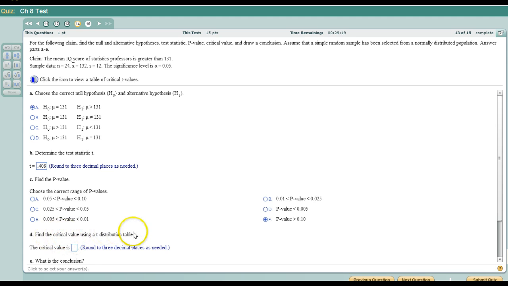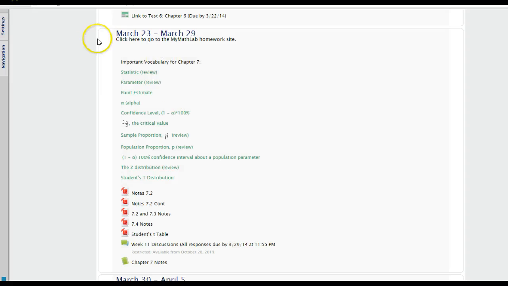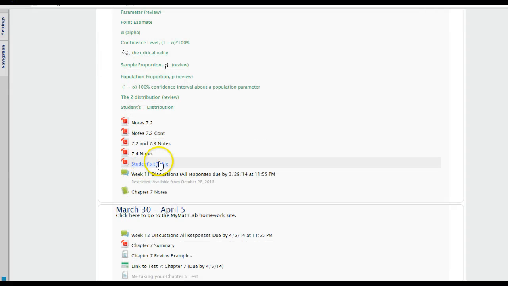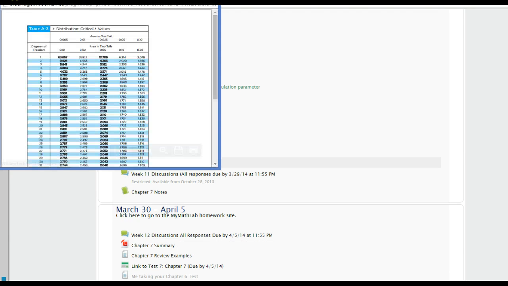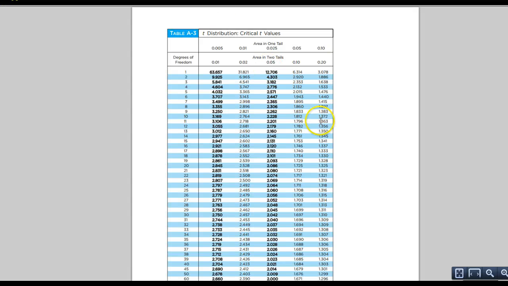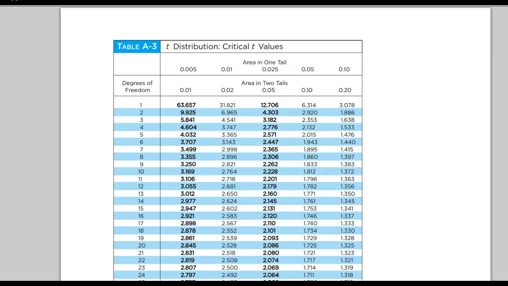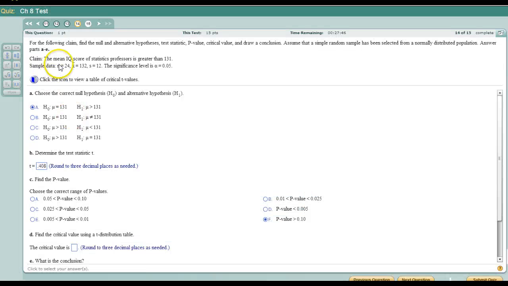Alright, critical value using the t table. If you need it, it's in Moodle. If you want to open it up, it's also in your textbook online. Okay, the way this works, we have sample size 24, so that's 23 degrees of freedom. The level of significance is 0.05. And this is all in one tail. 0.05 is an area in one tail.